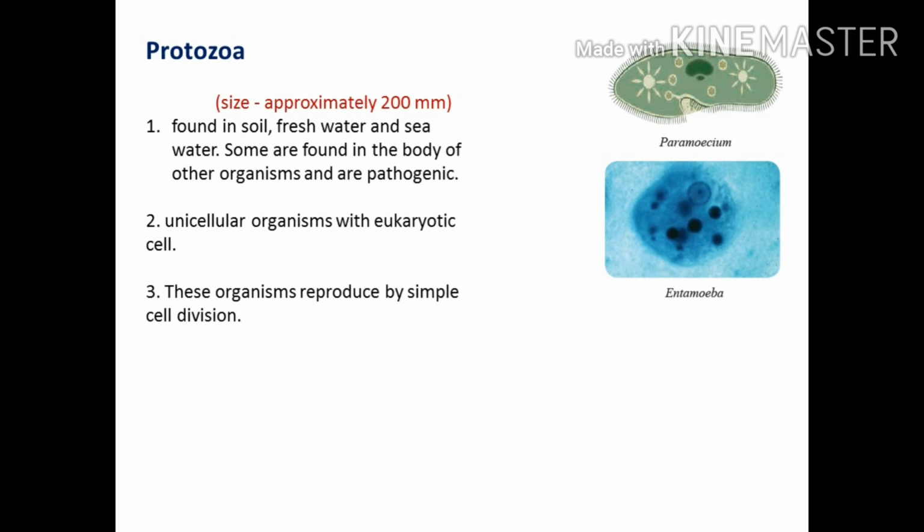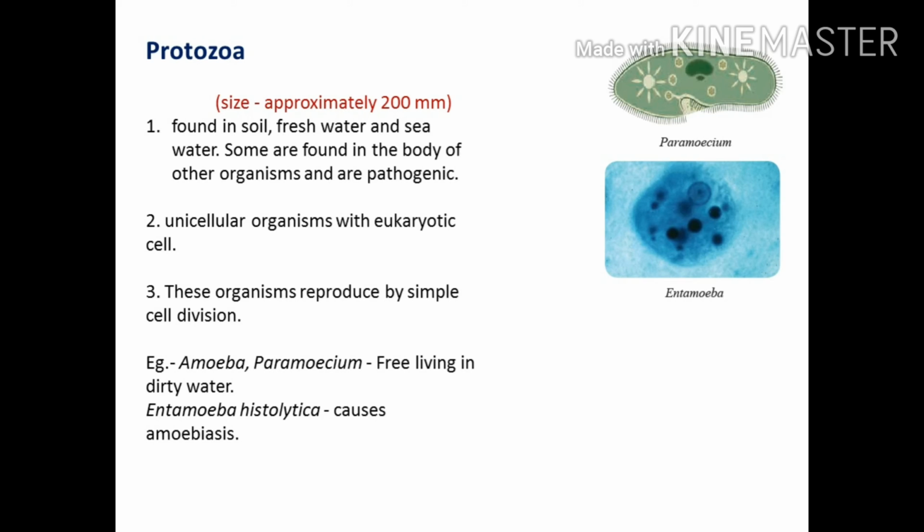These organisms reproduce by single cell division, that is, one cell is divided into two cells. Here are some examples: Amoeba and Paramecium which live in dirty water, Entamoeba histolytica which causes amoebiasis, Plasmodium vivax which causes malaria, and Euglena is an autotrophic protozoan.